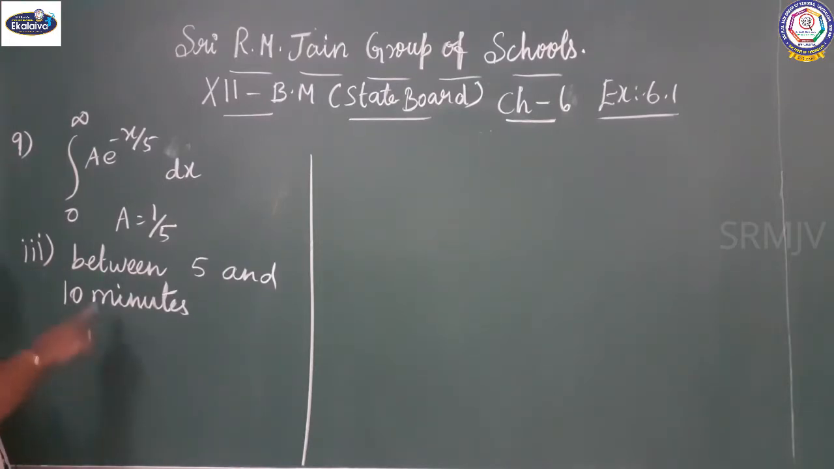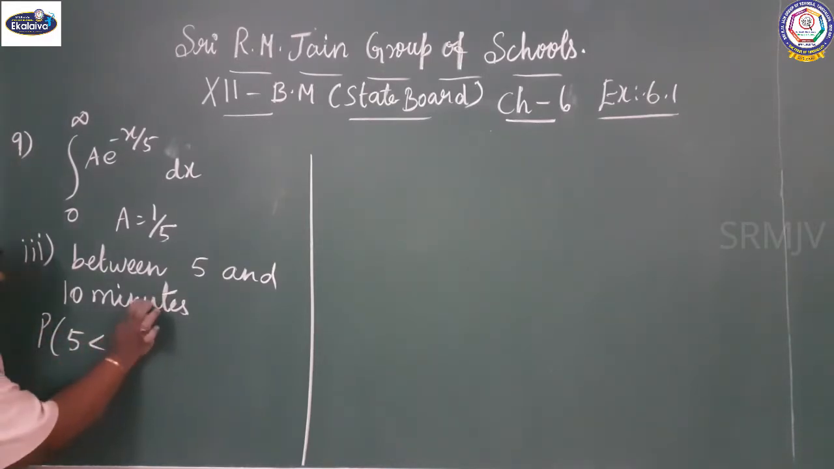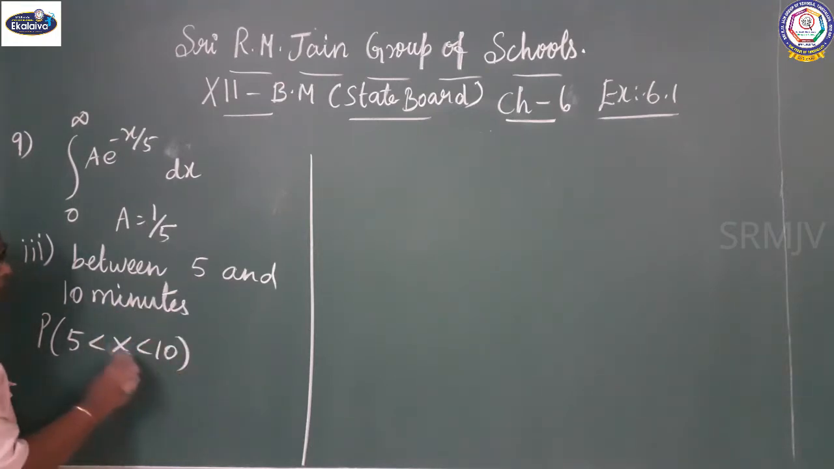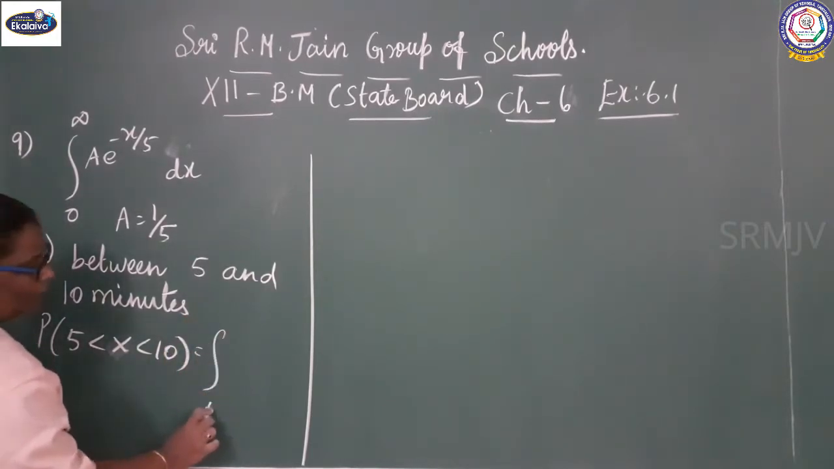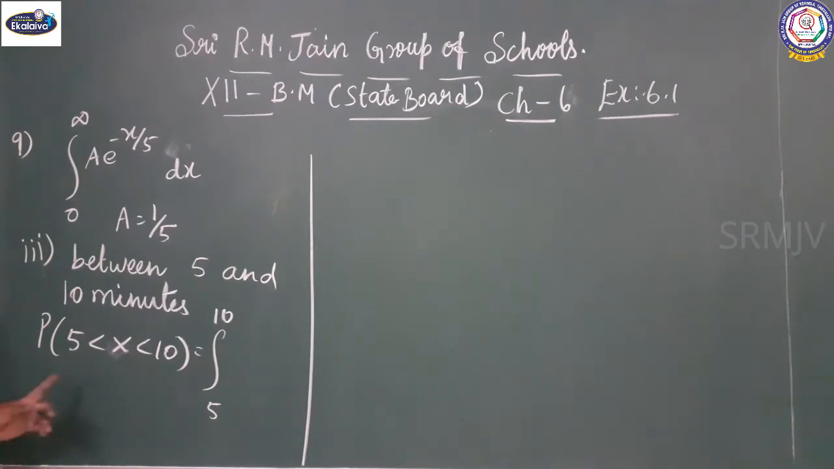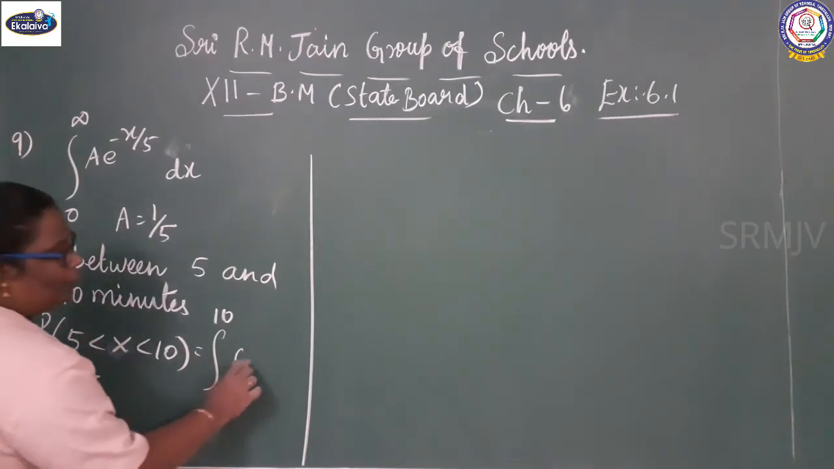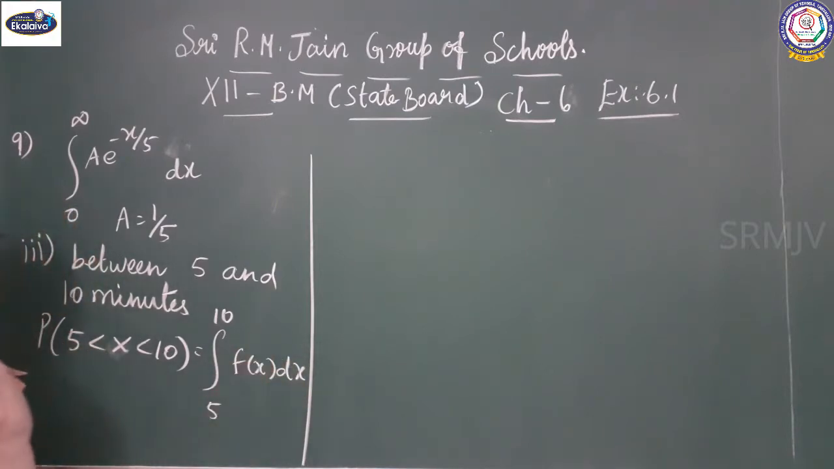Yeah, third subdivision: between 5 and 10 minutes. That is the probability that the person will talk over the phone between 5 and 10 minutes. So the limit is 5 less than x less than 10. It gives integral 5 to 10 f of x dx.